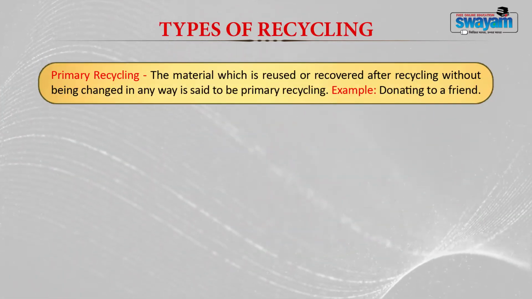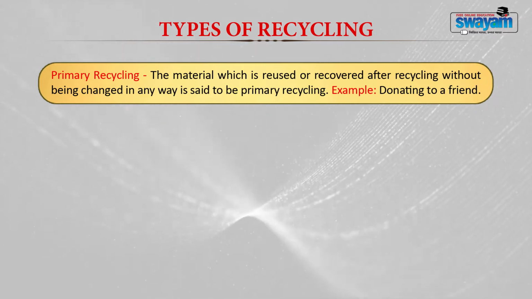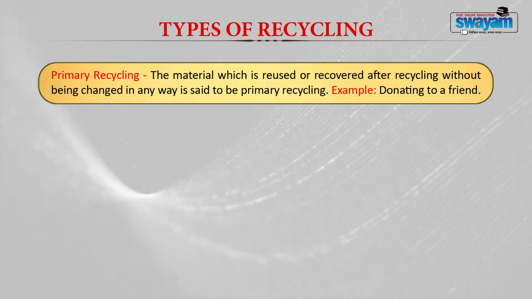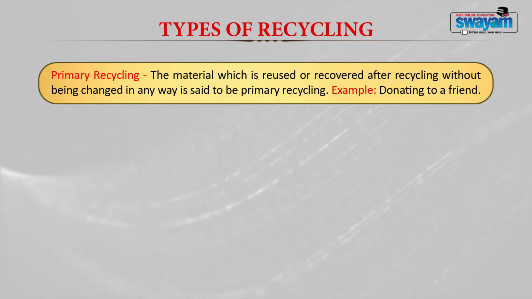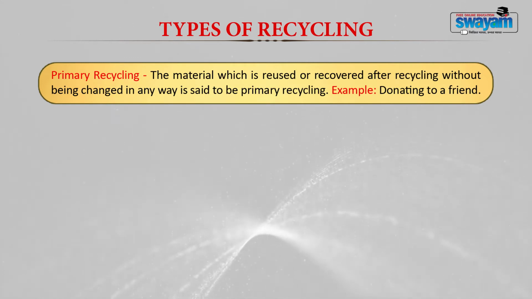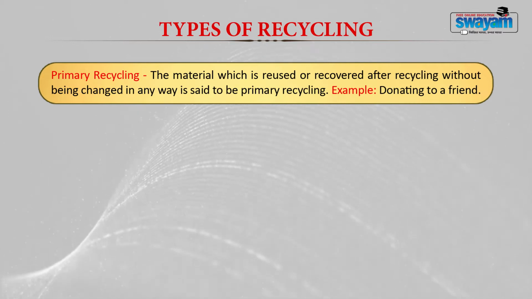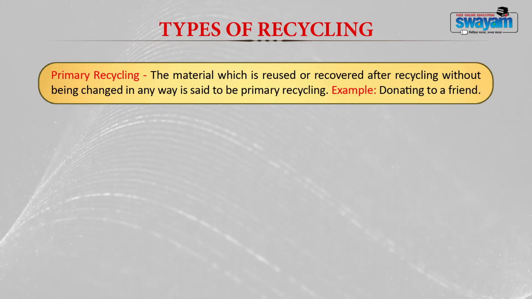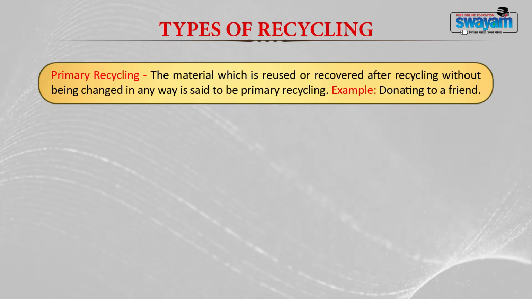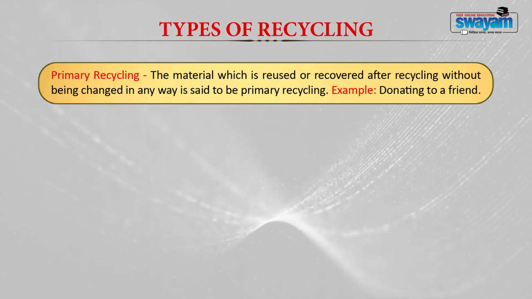Primary recycling: the material which is reused or recovered after recycling without being changed in any way is said to be primary recycling. For example, you have an item and that item is gifted to some charity organization or to a friend, and they use this item as such without making any change. That type of recycling is called primary recycling.